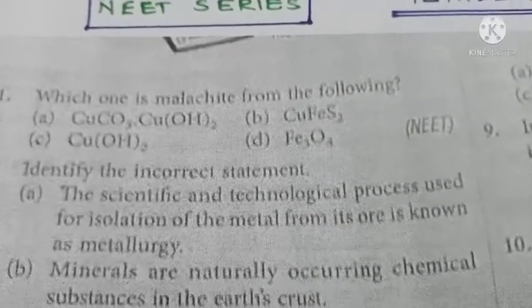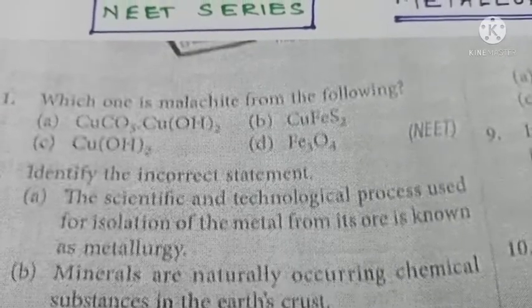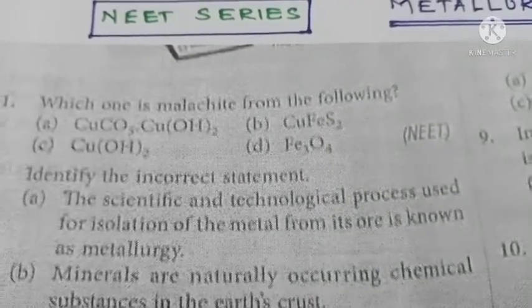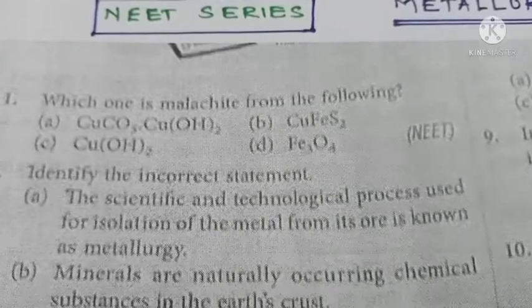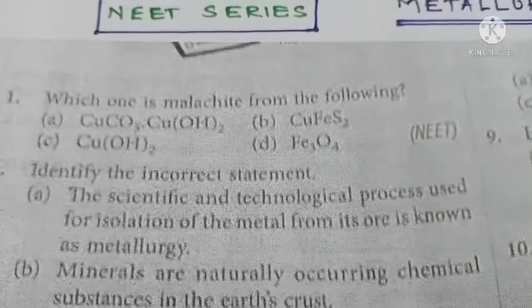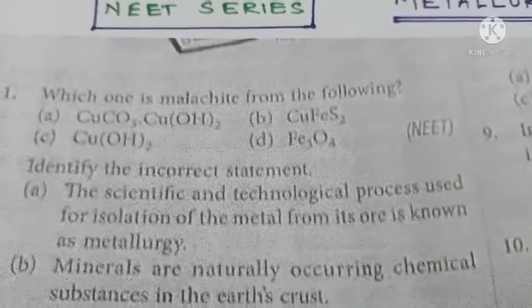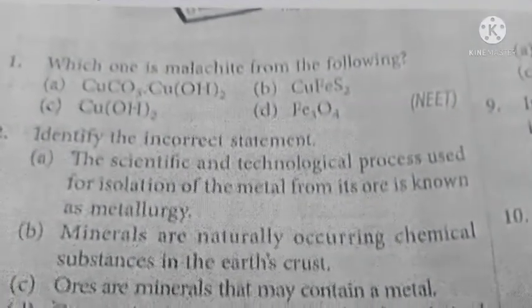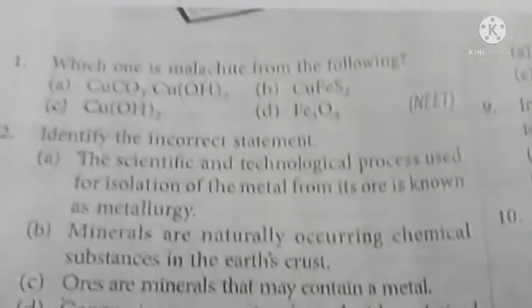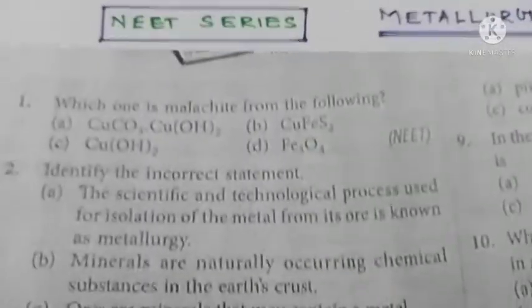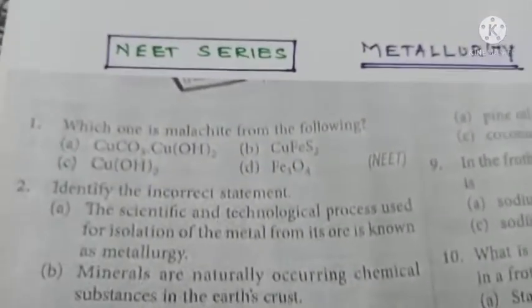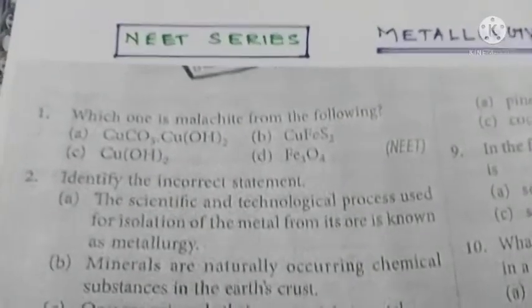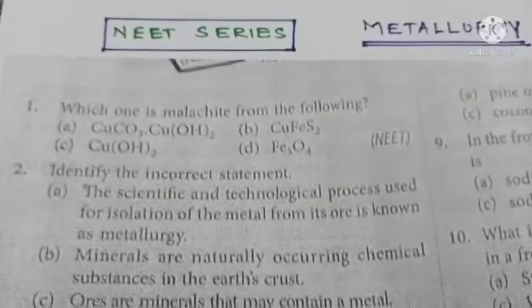Look at the options. Option A, CuCO3·Cu(OH)2. Option B, CuFeS2. C is Cu(OH)2. Option D is Fe3O4. From these four, which one is called malachite? That you have to find out. The answer is option A, copper carbonate copper hydroxide, CuCO3·Cu(OH)2, which is generally called malachite. So option A is the right answer.